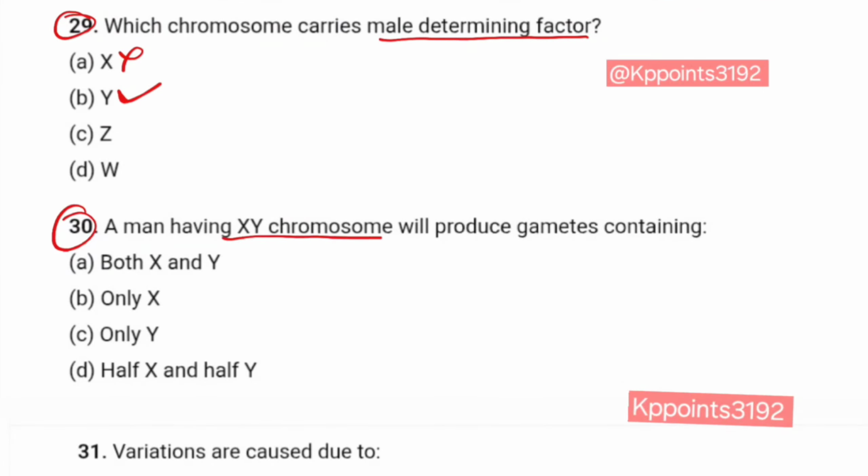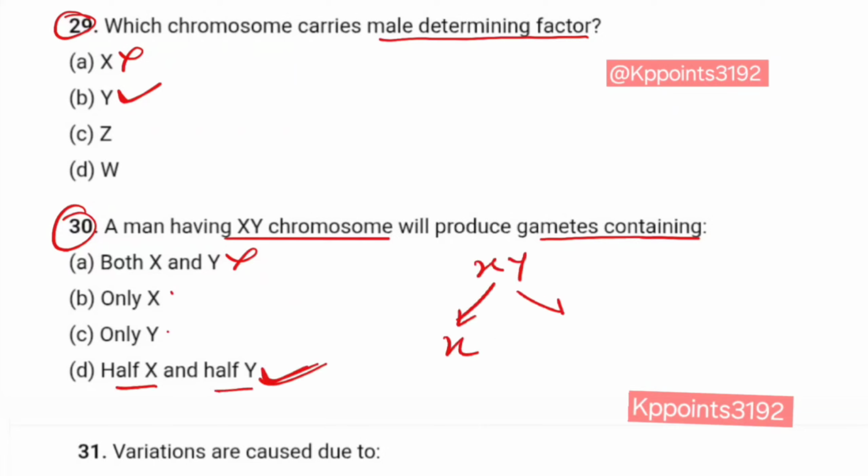Question number 30. A man having XY chromosomes will produce gametes containing both X and Y? No. Only X? Only Y? No. Half X and half Y? Yes. Correct answer is D. Like X and Y, maybe X, maybe Y.